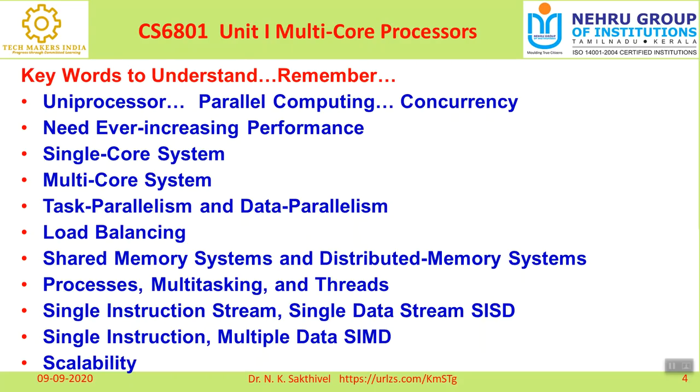If the problem is a smaller one, I can use a minimum number of processors. So whether the problem is complicated or simple, I want the result within 1 second. According to our demand, we can introduce a number of processors. So that is called scalability, a very important topic in parallel computing.